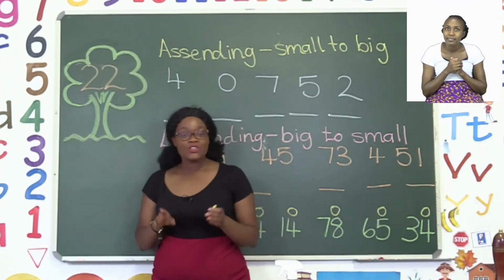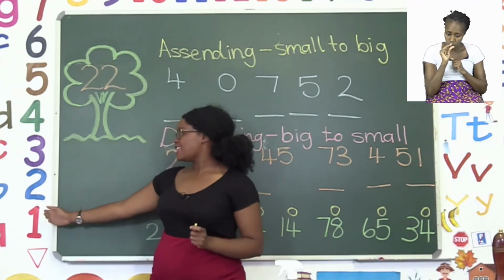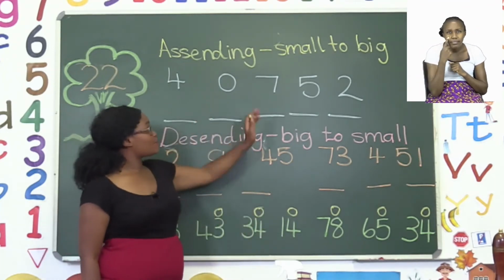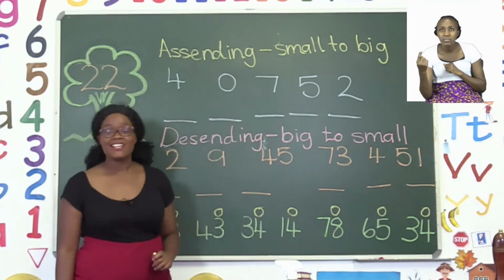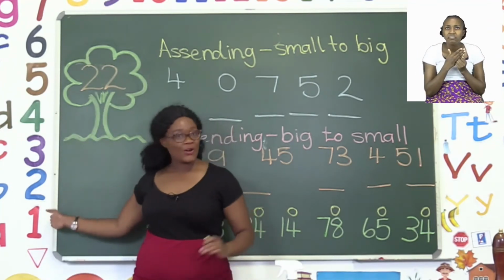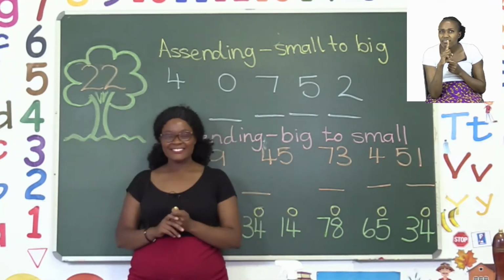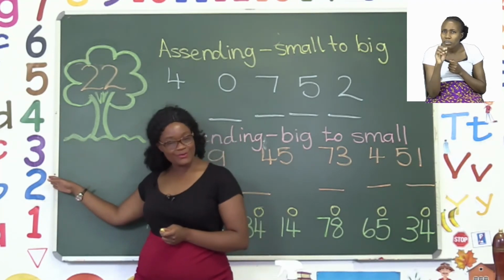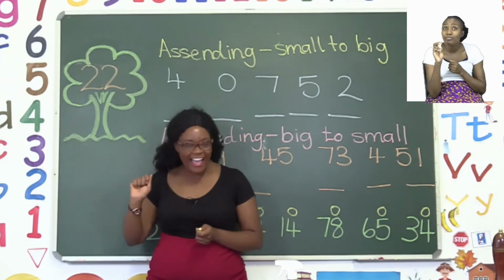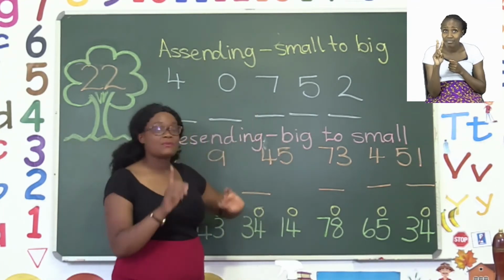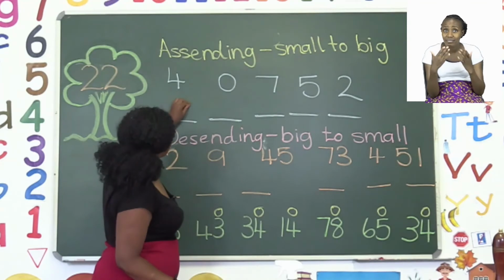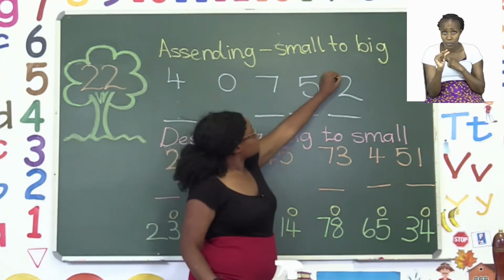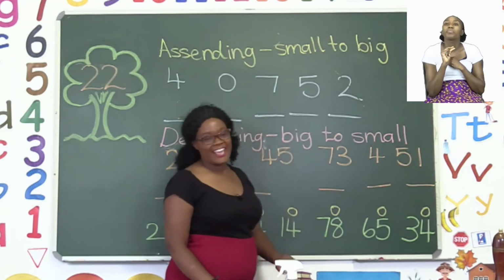We're going to start with the smallest number on our number line, number 1. Now, since all of these are single numbers, it's going to be easy for us to find it. Is there a 1 on this side? No. So let's move on. Can we see a 2? Yes, we can. So what we do is we take that 2 and put it as our first number for small. And then we cross it out so we don't look for it again.